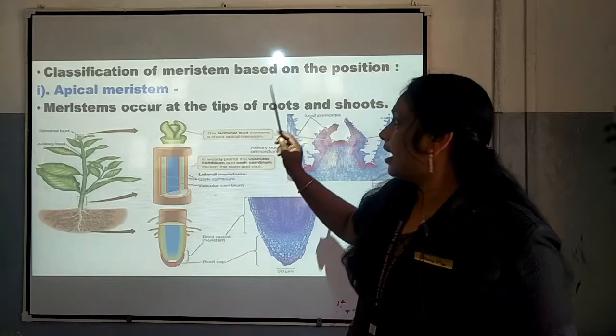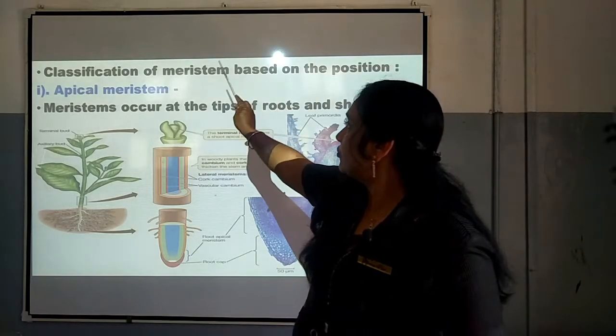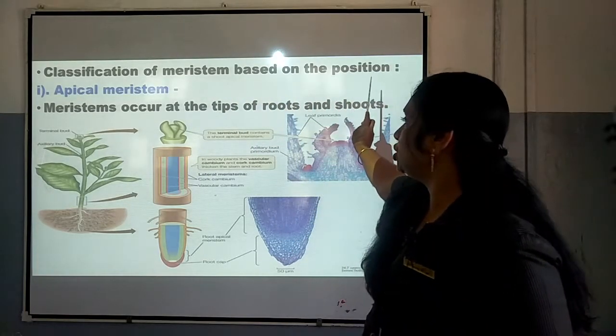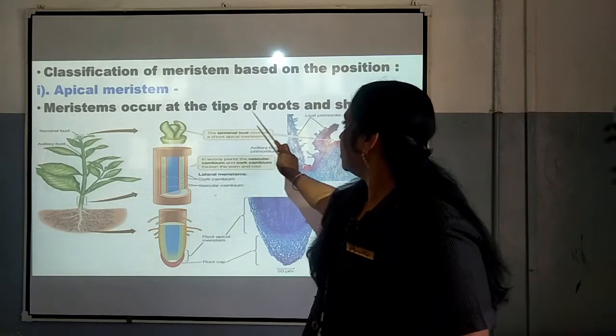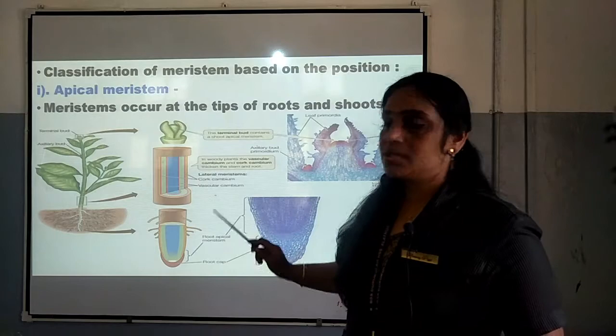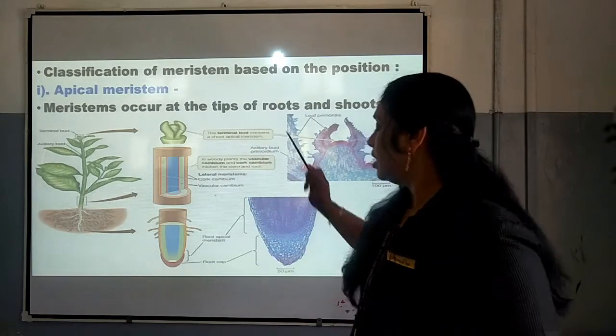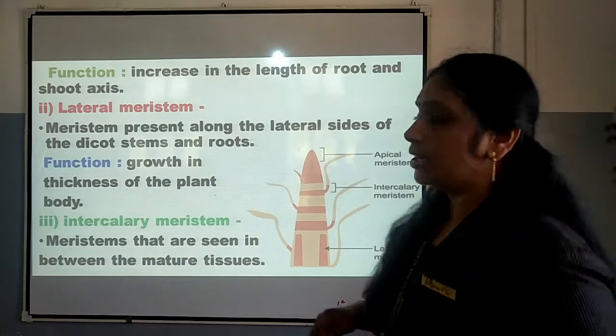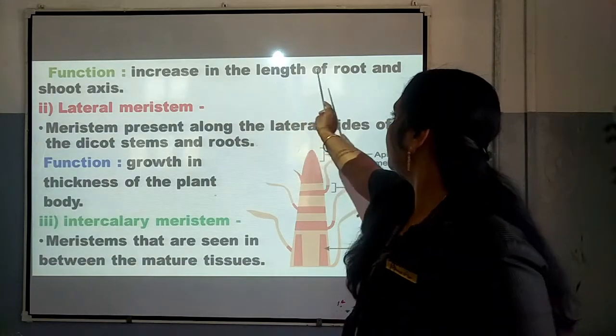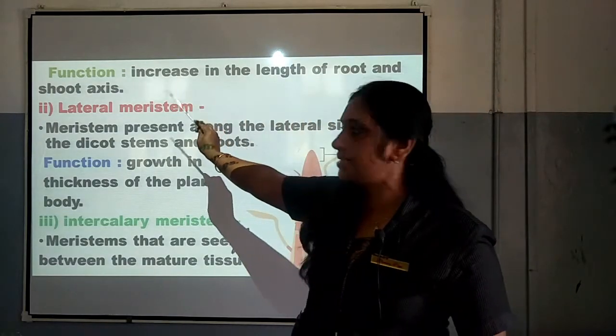And we have understood about the classification of meristem based on the position. Number 1 is apical meristem. It occurs at the tips of roots and shoots. Based on that, we have seen the figure. And later on, the function of apical meristem is to increase the length of the root and shoot axis.